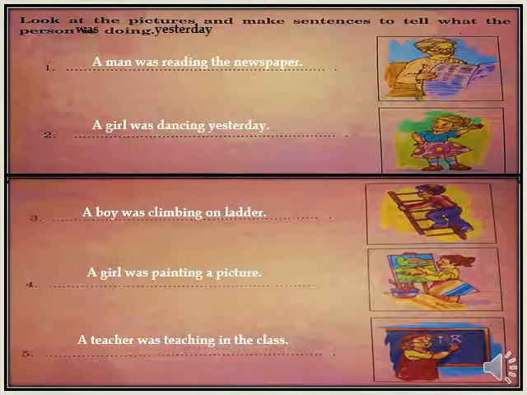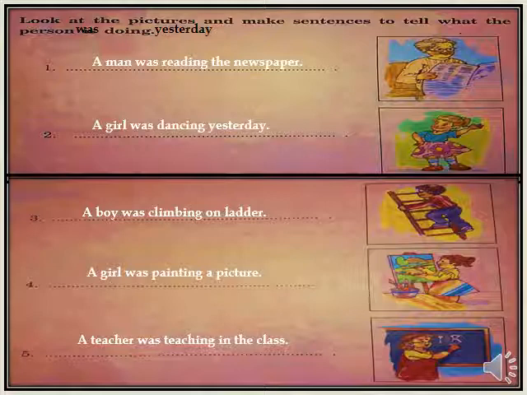Let us see some examples. Have you seen some pictures here? Look at the pictures and make sentences to tell what the person was doing yesterday. So see the first one. A man was reading the newspaper.